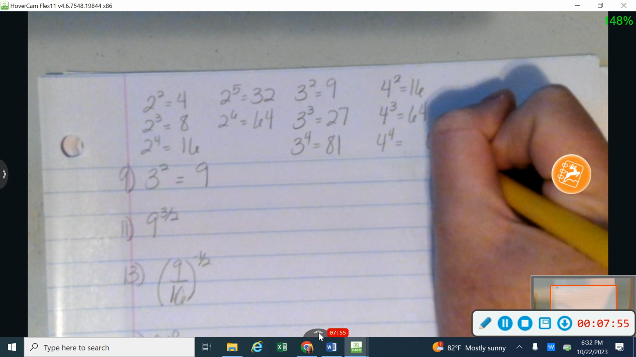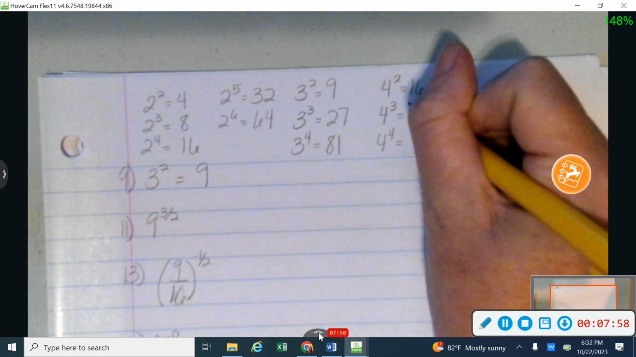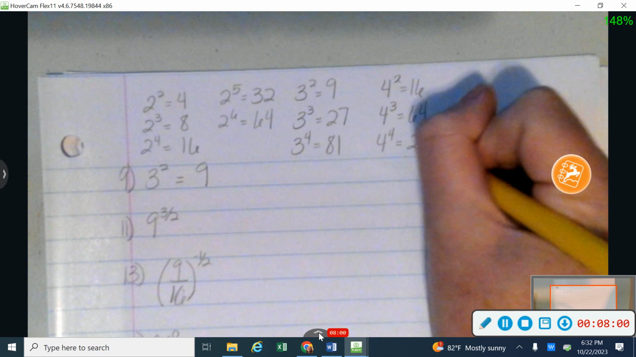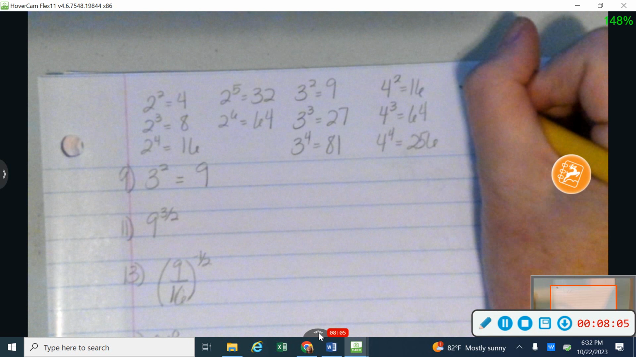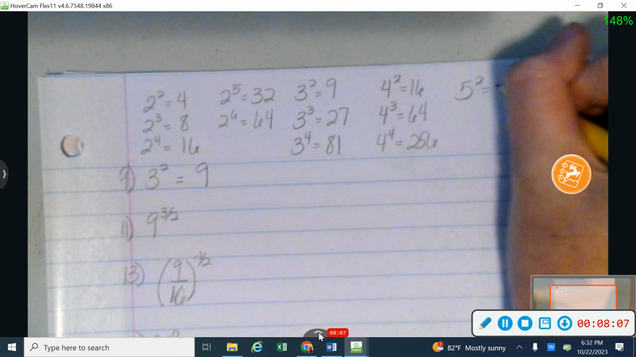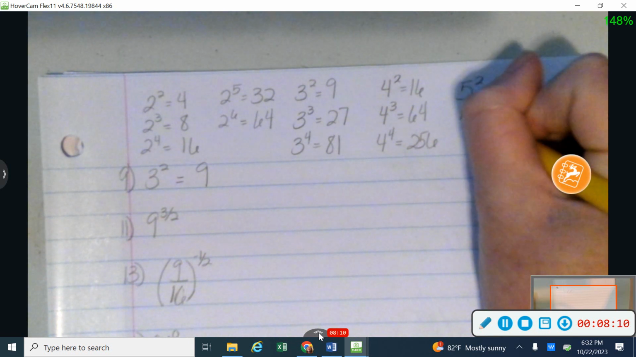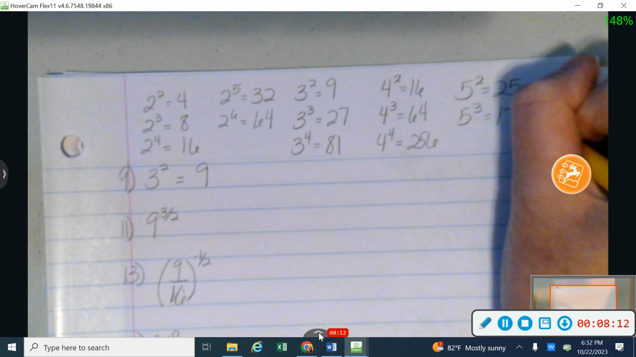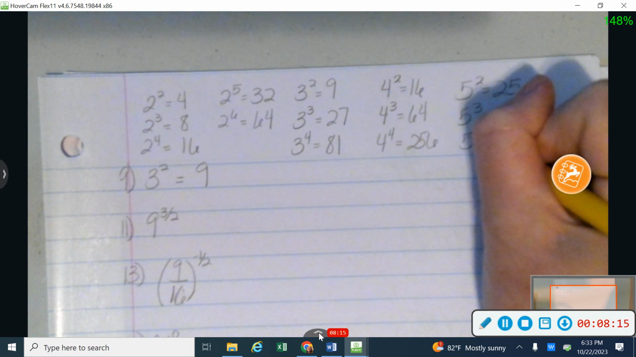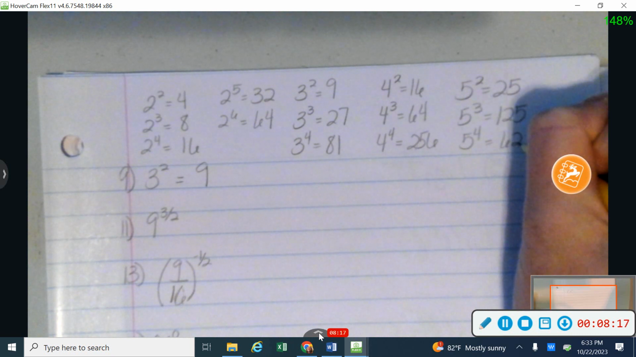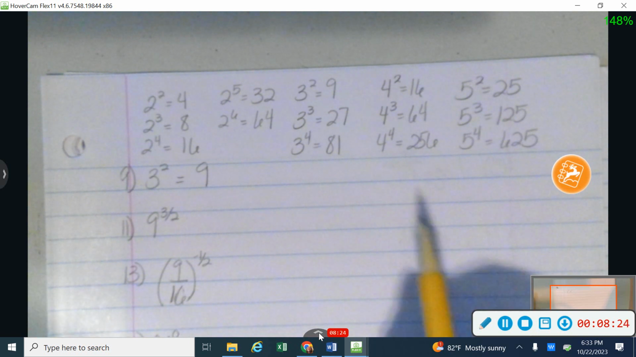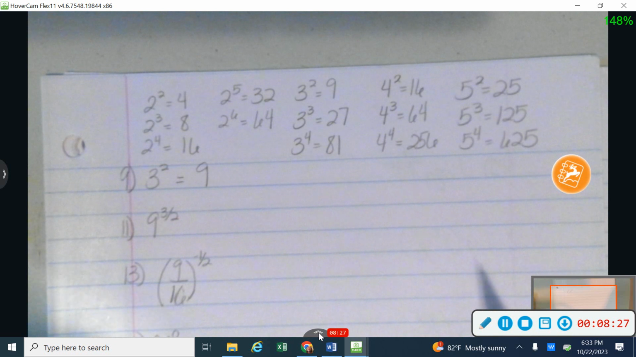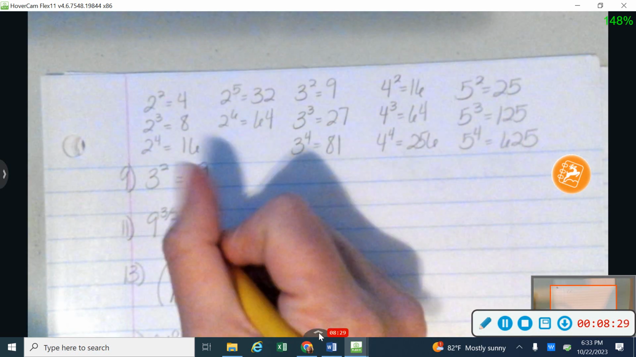Let's see here, I want to multiply that by 4. That gives me 4 times 4 is 16, carry my 1. So 256 right there. All right, and then maybe a couple of powers of 5. 5 squared gives me 25. 5 cubed is going to be 125. And 5 to the 4th power is 625. And then make sure that you know 6 squared and 7 squared and all of those, but those should be some of the bigger exponents that would help you with assignments like this.